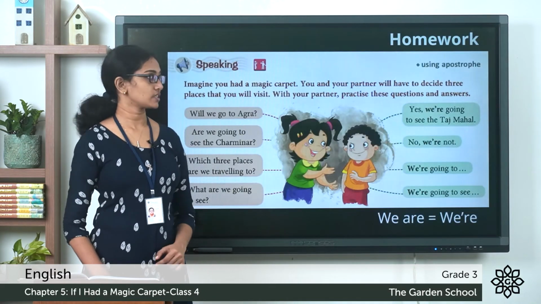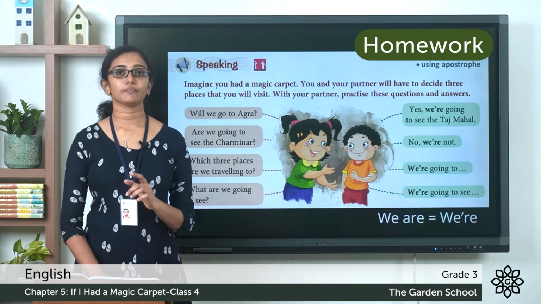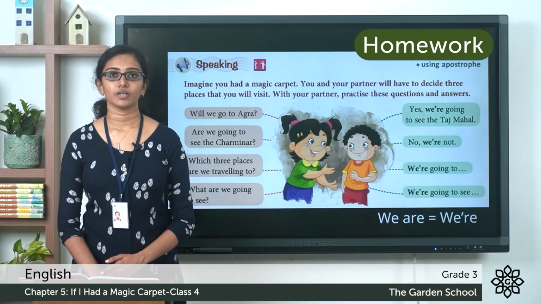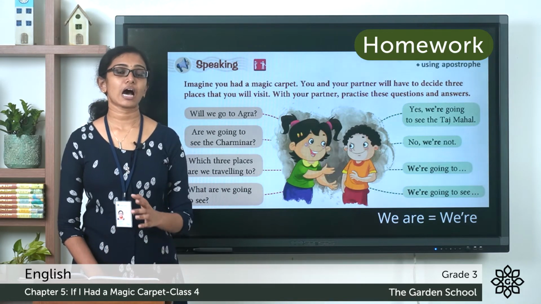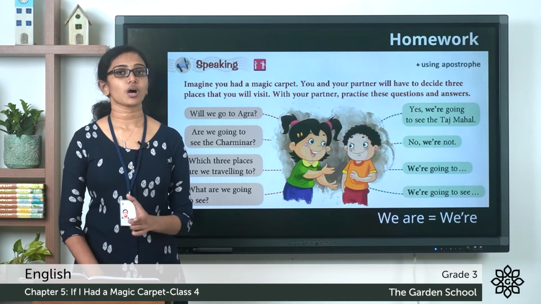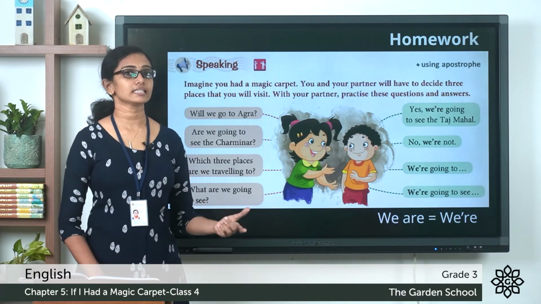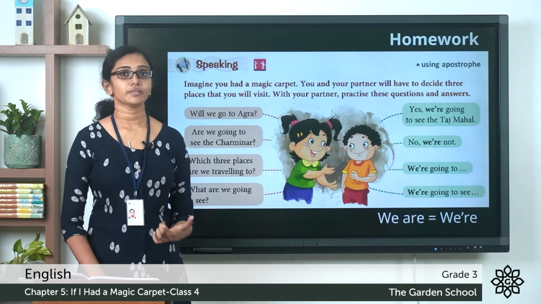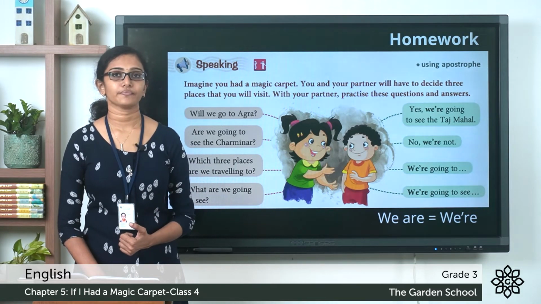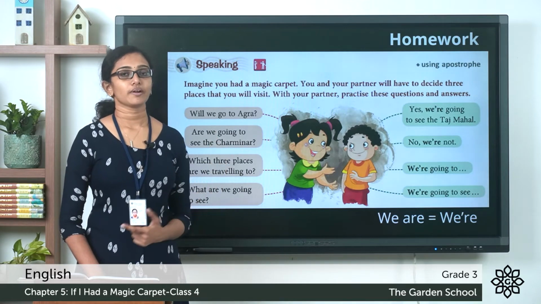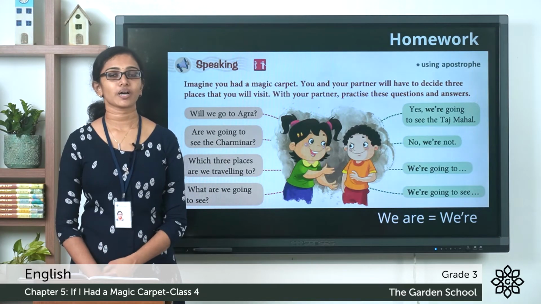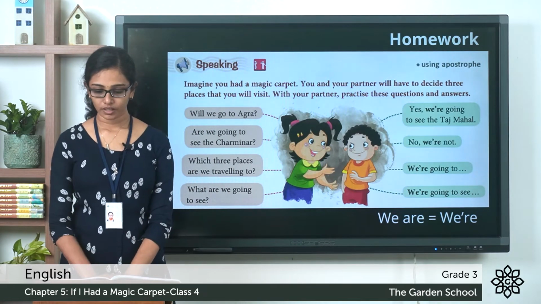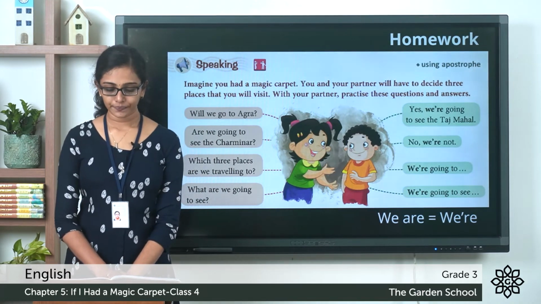It's a speaking exercise and it's about using apostrophe to shorten words which makes them easier to read. So we have already learned about how to use apostrophe to shorten words so that it makes it easy to read the words. In which chapter? In the previous chapter, Peter has a great laugh, where we learned about Peter Rabbit and Reddy Fox. So I hope you remember those lessons. So similar to that, let's see what is given here.